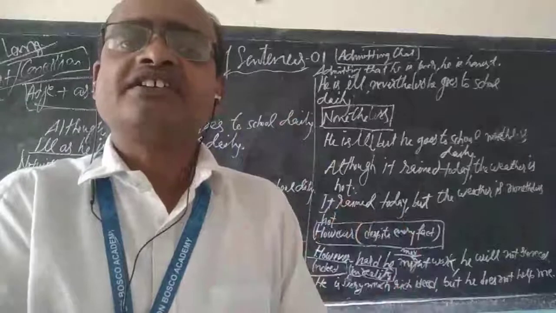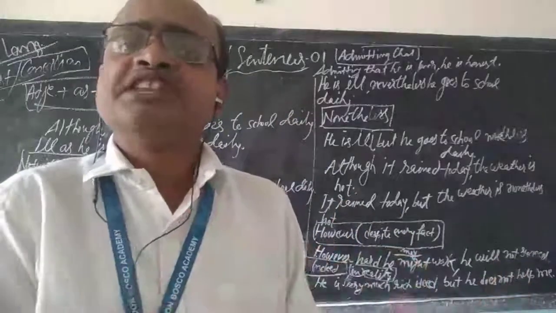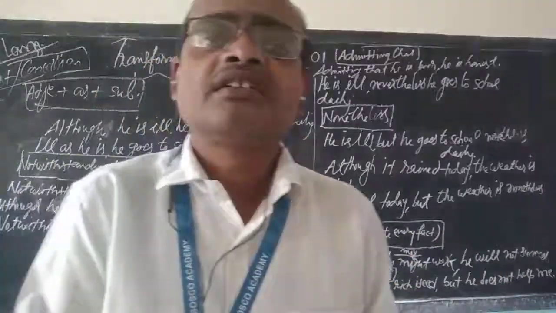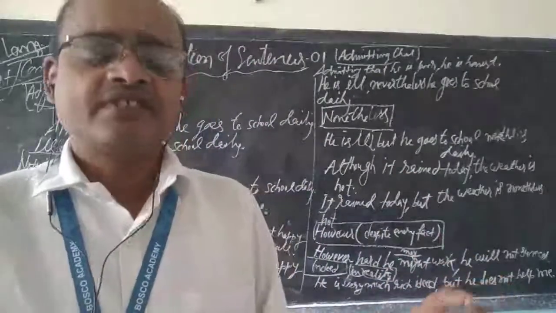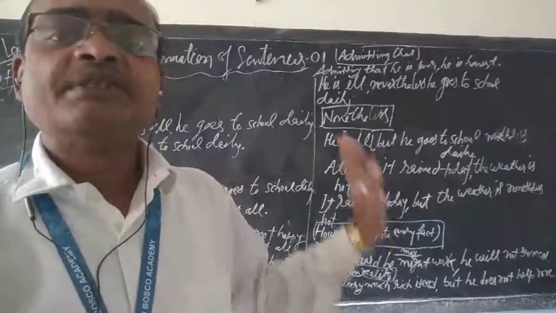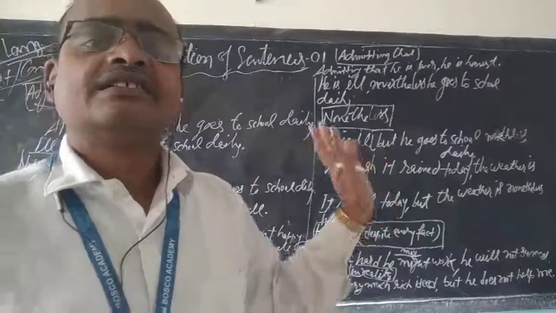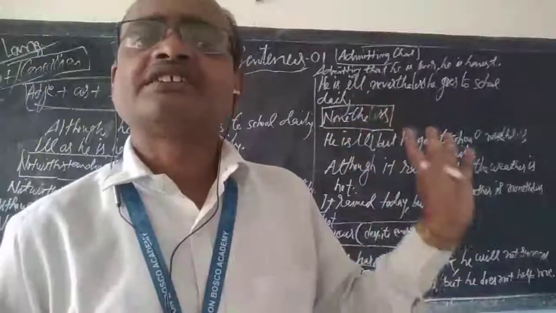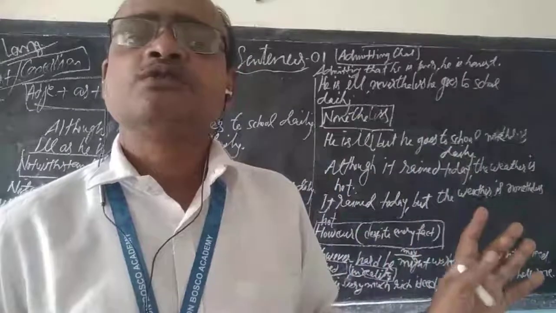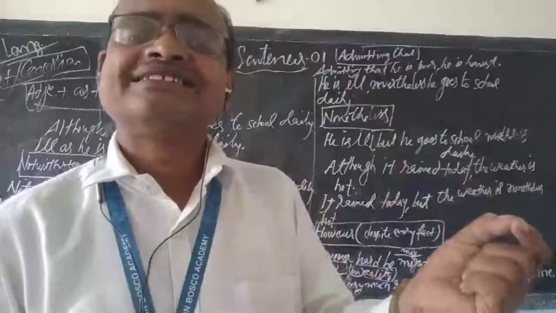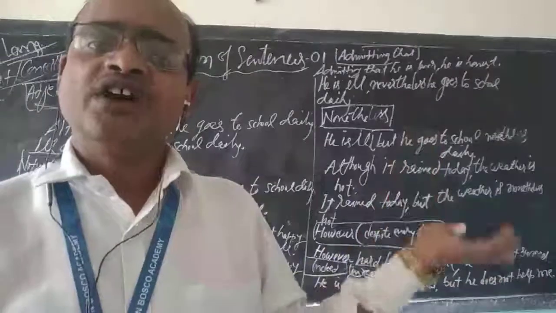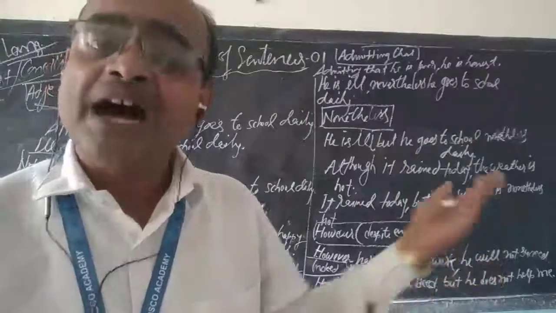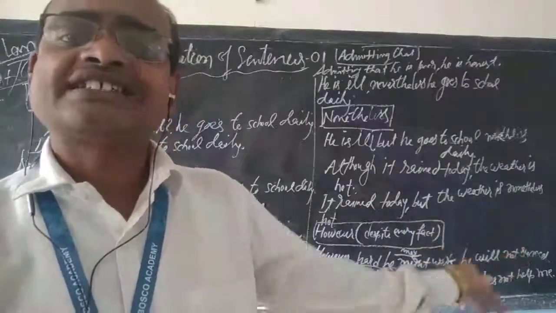This is our target. We are not to change the meaning of the sentence, but only the structure, the format of the sentence. We have already studied the conjunctions which show contrast: although, however, nevertheless, but.